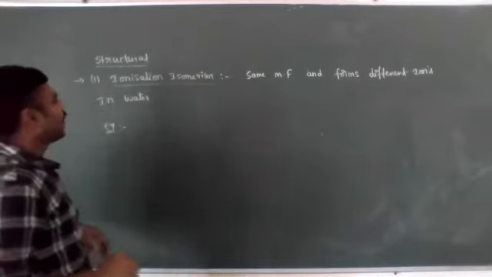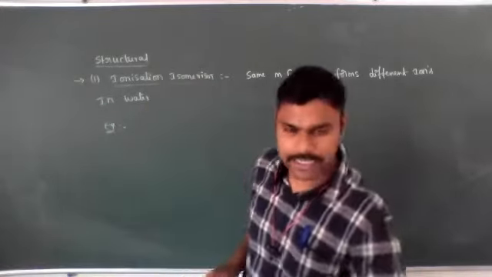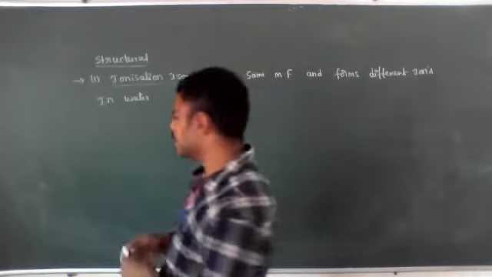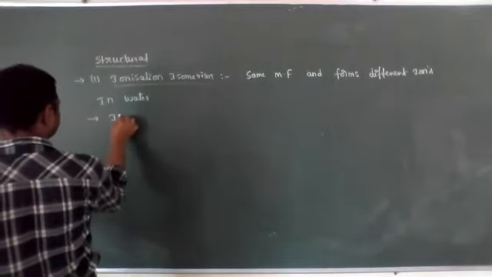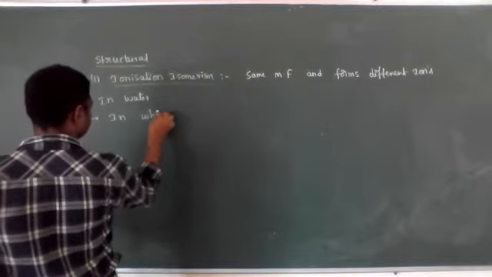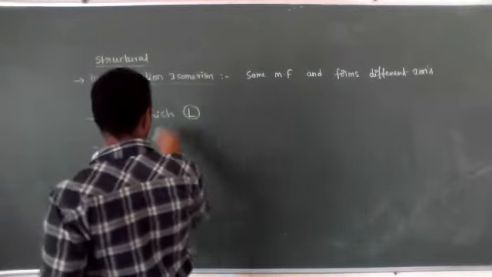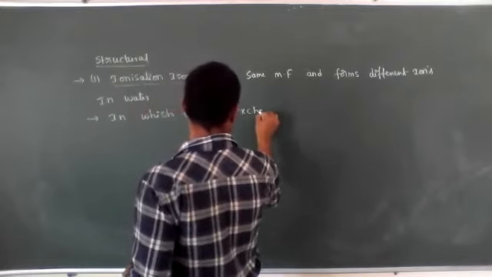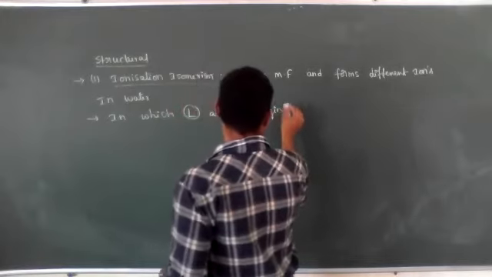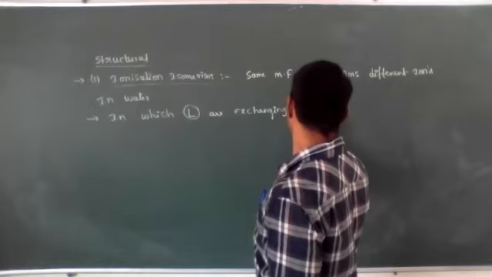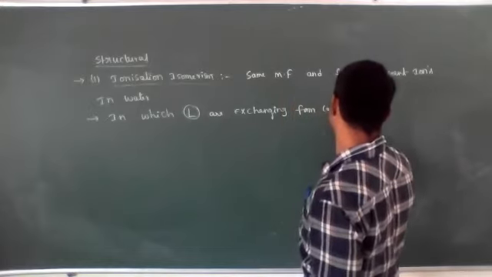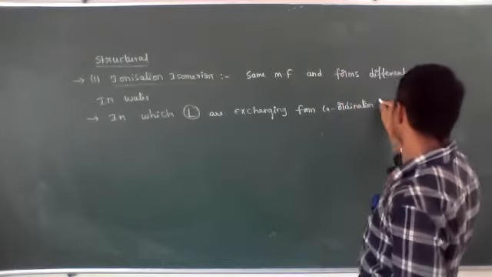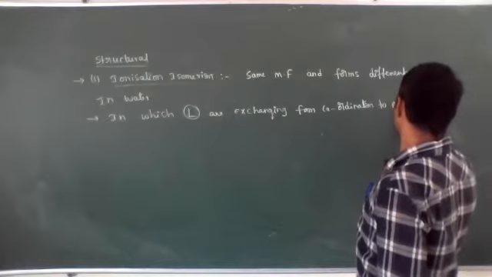What is the reason for exhibiting ionization isomerism? Ligands are exchanging from the coordination sphere to the anionic sphere.